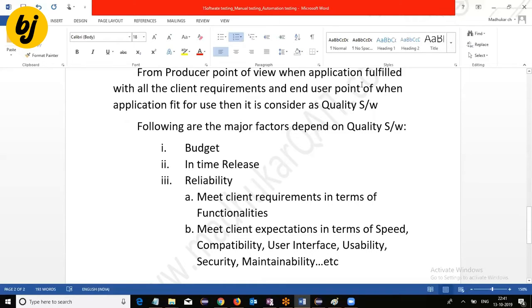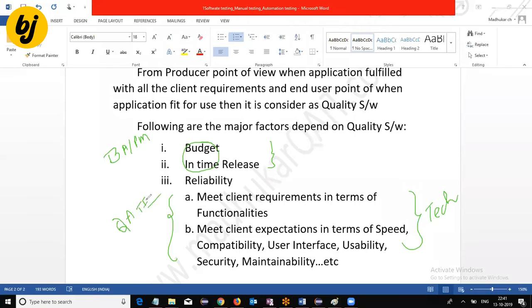Whereas here, the first two which I have, budget and in-time release, these two are the non-technical factors. Generally, the business analyst or project manager is responsible to verify these two factors. Whereas under reliability, meet client requirements and expectations, these two are the technical factors. Then who is responsible to verify these factors? The QA tester, quality assurance tester, or test engineer. That means you are responsible to validate these factors on the developed application.